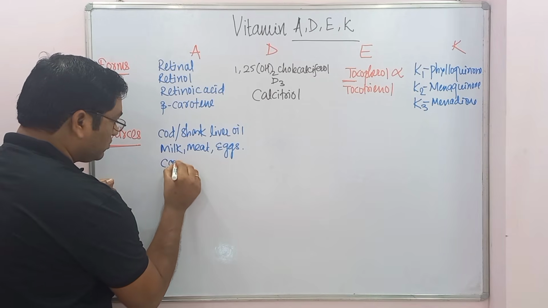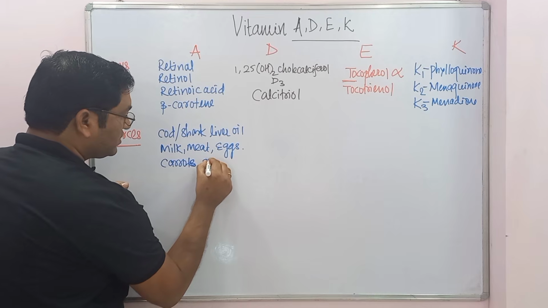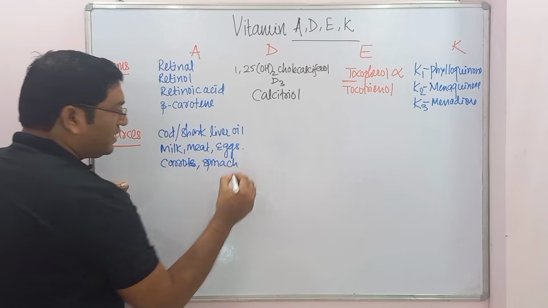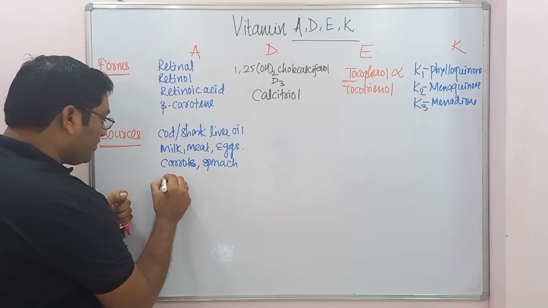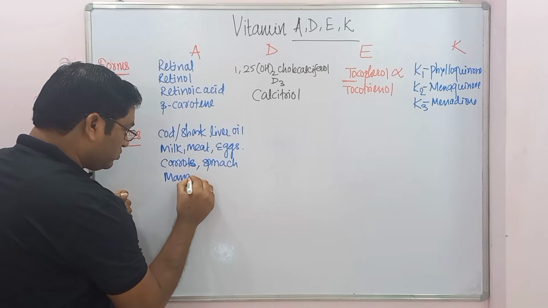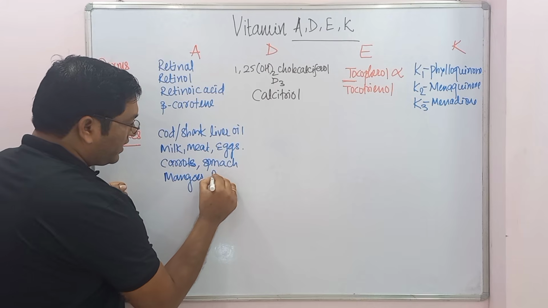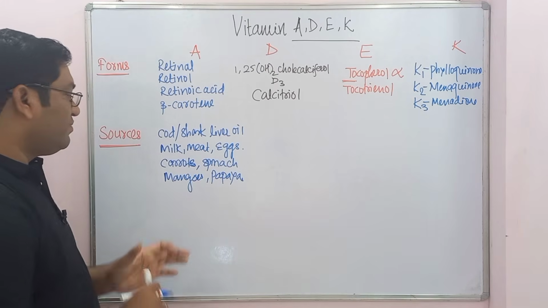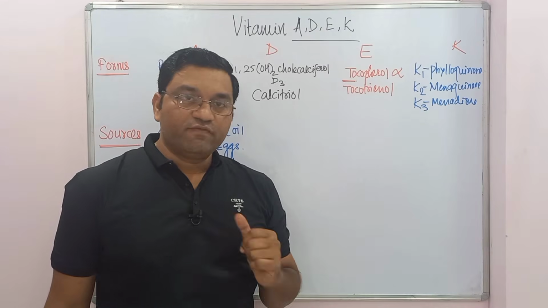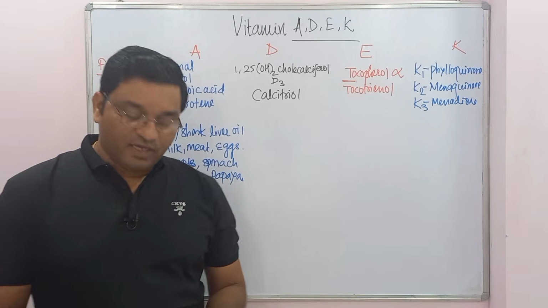carrots, then spinach, and yellow to orange colored fruits, mainly mango and papaya. These contain vitamin A in the beta carotene form. So these are the important sources of vitamin A.